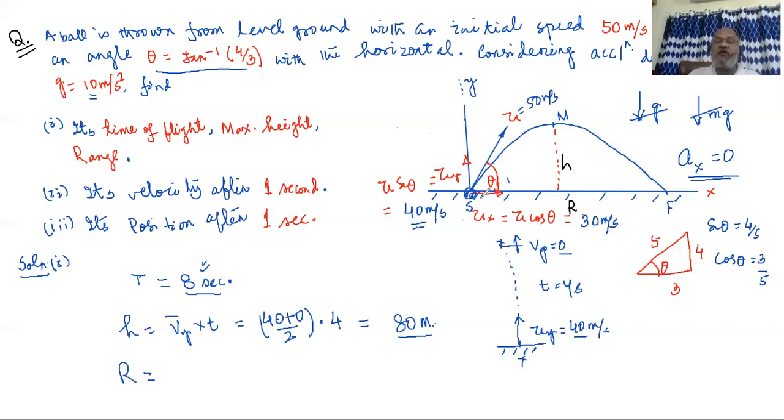So range is the horizontal displacement, and to cover the range, we must consider the total time of motion, that is the time of flight. So we put range equal to horizontal velocity, that is ux, into the time of flight. ux is equal to 30 meters per second, into time of flight, that is 8. So 8 into 3, that is 240 meters.